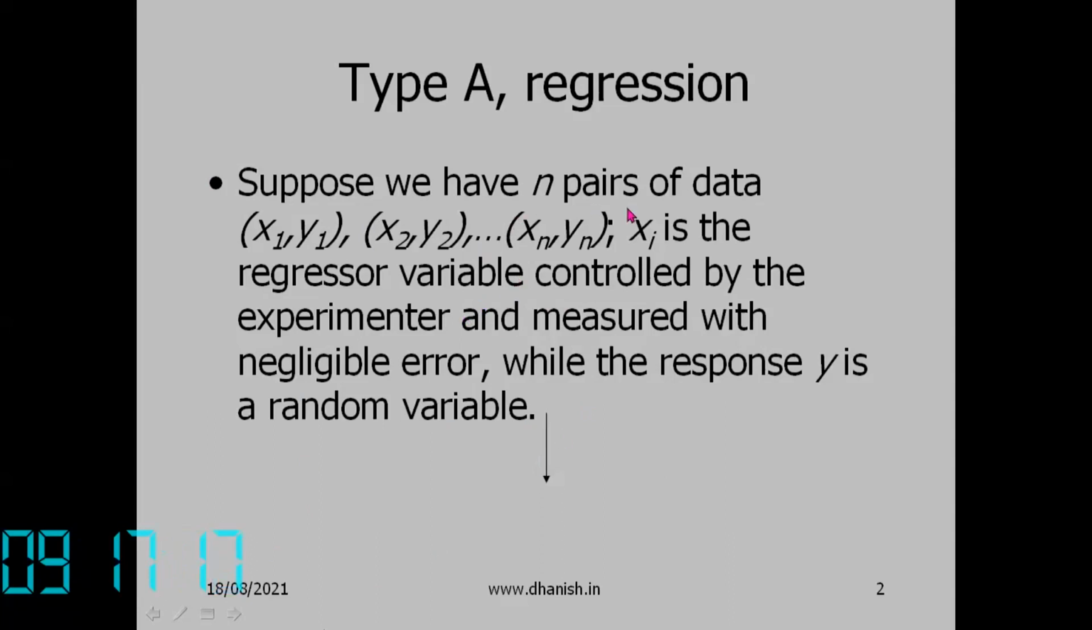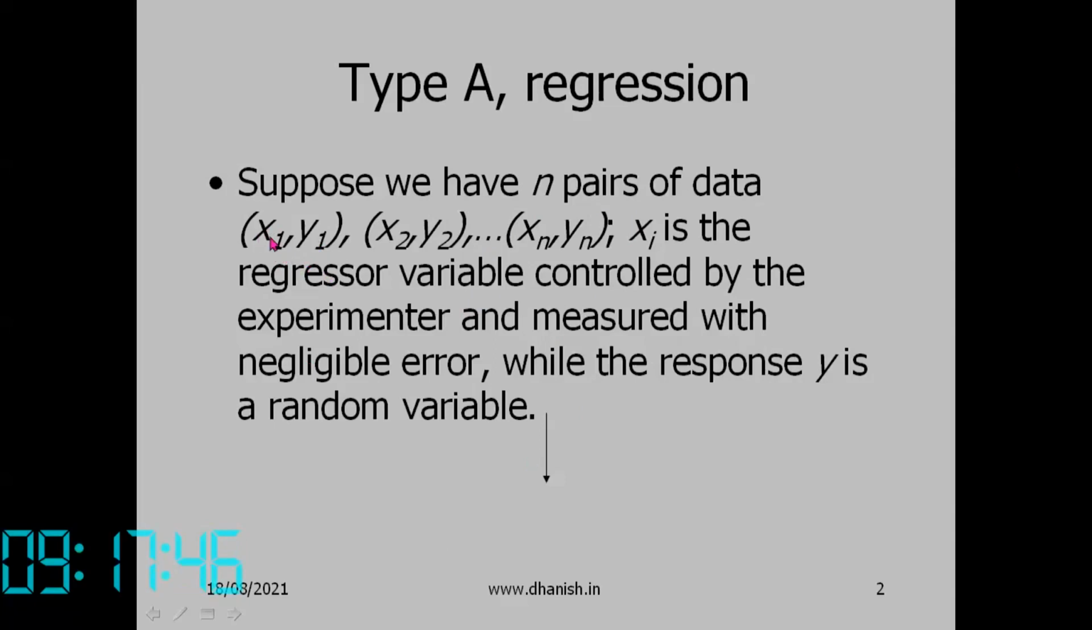So suppose we have n pairs of data. During calibration over a range, say a pressure gauge. Next lab class we will be studying that. We will be calibrating a pressure gauge over a range, from say 0 to 5 bar or so. So we take readings 0, 1, 2, 3, 4, 5. We give standard inputs and corresponding readings of the pressure gauge are noted. So we get data like this.